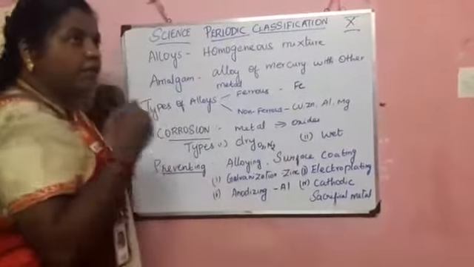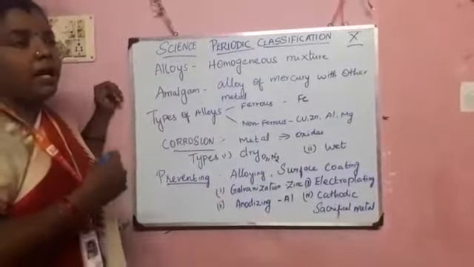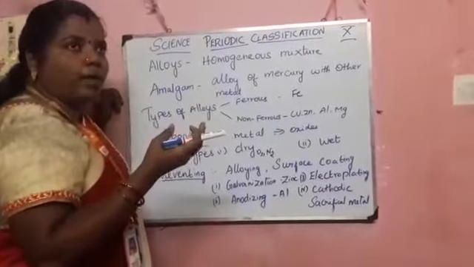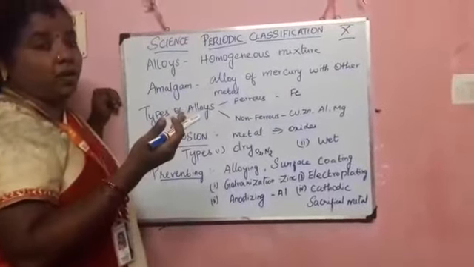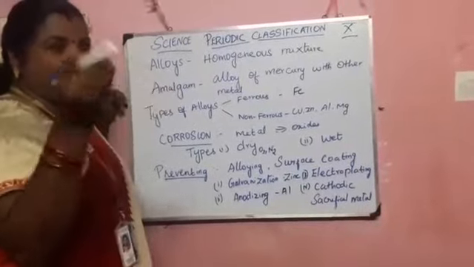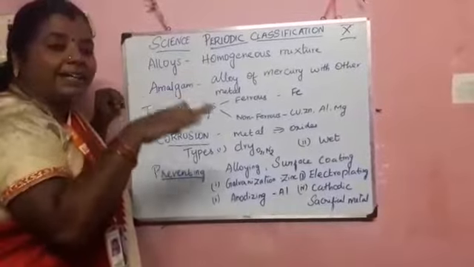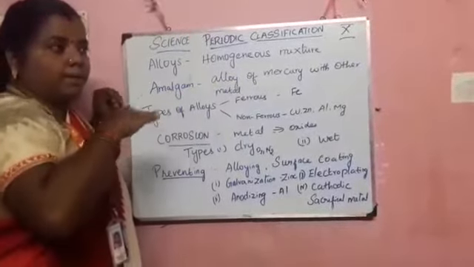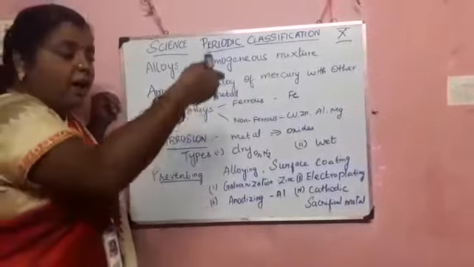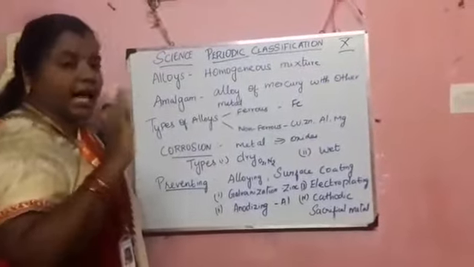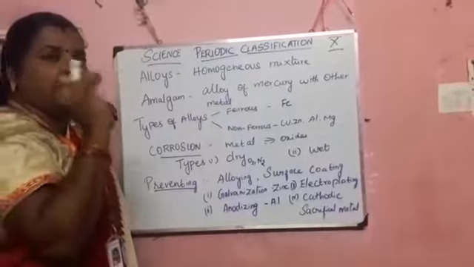Surface coating means we have to coat it. For example, if a metal is directly exposed to the environment, it is easily corroded. But if you have painted it, the paint acts as an interfacial medium between the metal and the environment. So it takes more time for corrosion. That is a preventing measure.